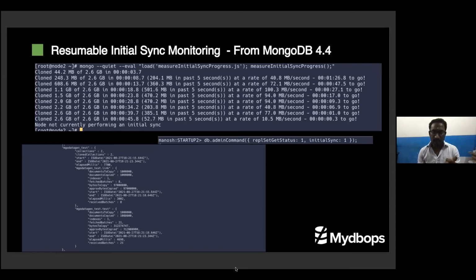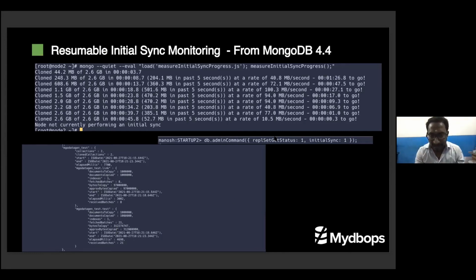The resumable initial sync is also monitorable. In the previous version, there was no transparent way to monitor, but in the recent version of 4.4, they have added a feature like replica set get status, initial sync status. So I have shared it here. I'm doing a lot of collection database. You see, this is the database and this is the collection. Mongo data gen is a database, test is a collection. It tells when it started, when it will end, how many documents are to be copied and all the rest. This is a very lengthy output, so I just took some part.